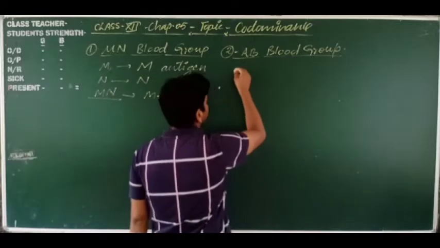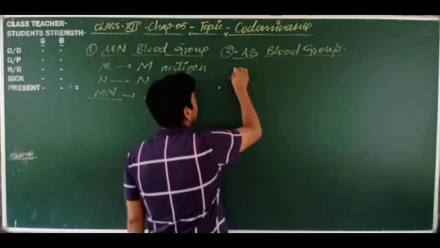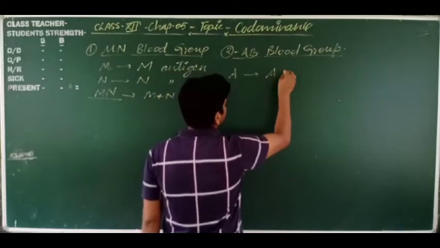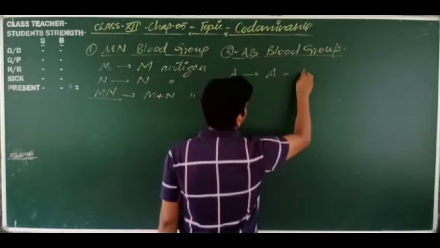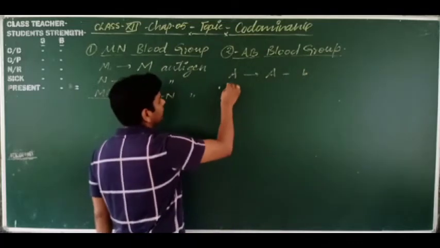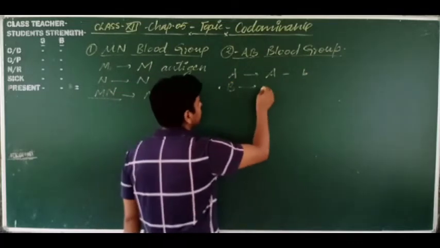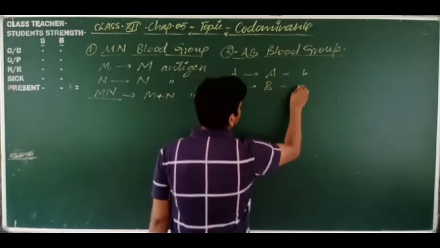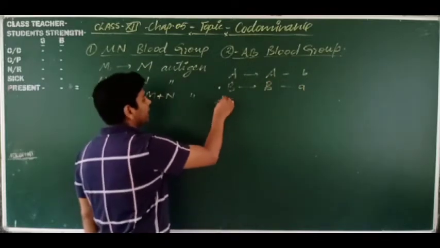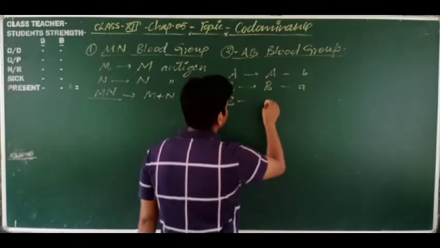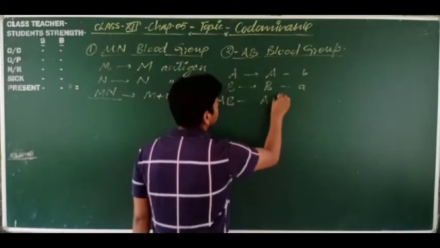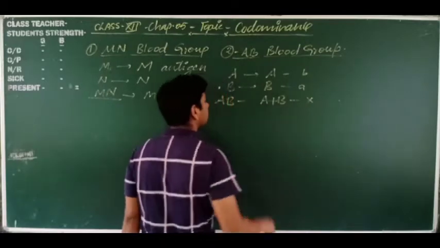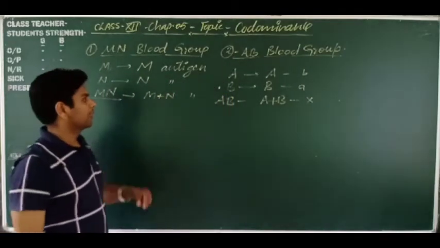Landsteiner explained that the A blood group contains antigen A and antibody B. The B blood group contains antigen B and antibody A. The AB blood group contains antigen A plus B and antibody 0, so there is no antibody here.